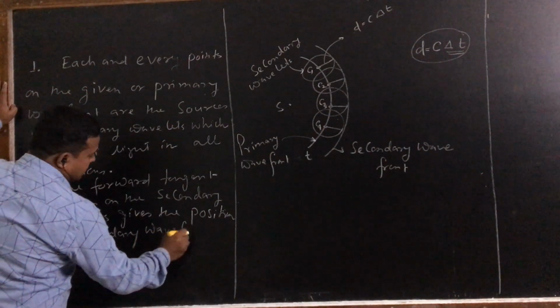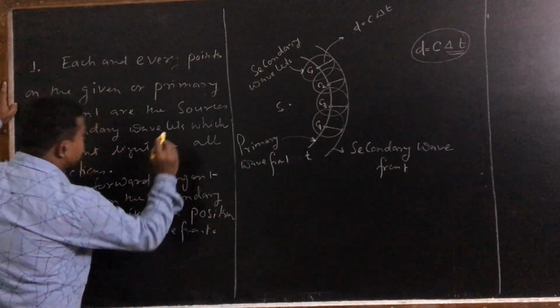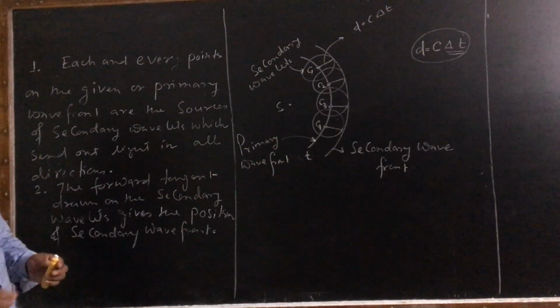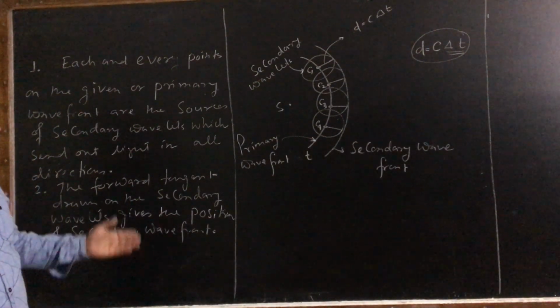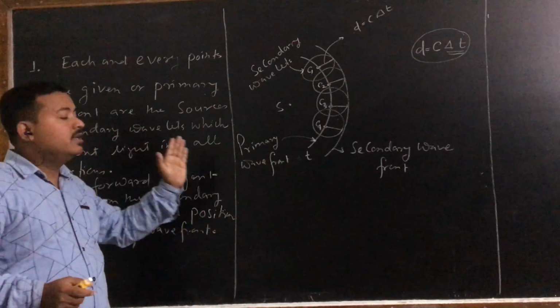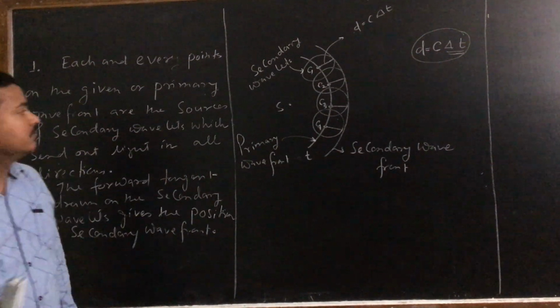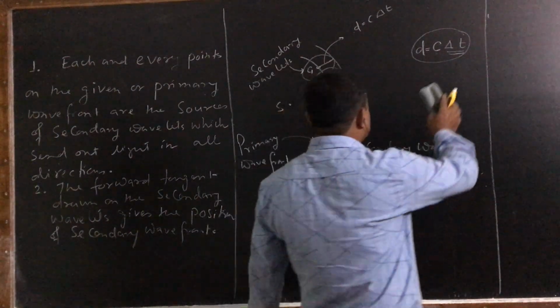So this is Huygens' principle of wavefront. So basically it helps you to find the position of your wavefront after a certain time. So this is Huygens' principle of wavefront.